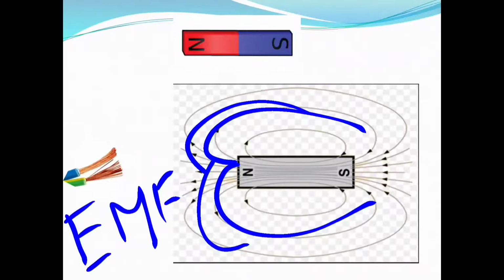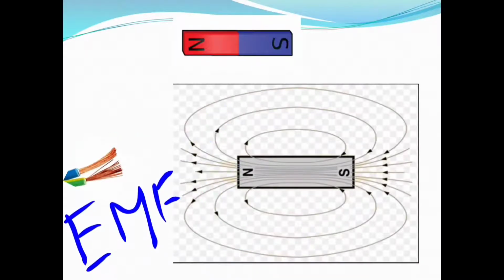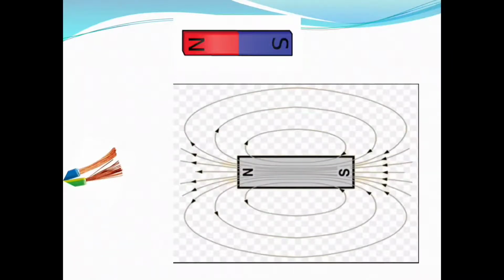Once the wire or the conductor experiences the change in the magnetic flux, EMF, that is electromotive force, is produced at the ends of the wire, and this EMF or potential difference creates a current in the wire, right? So this is how electricity is created in the copper wire with the help of magnetism. This is the actual process of electromagnetic induction.